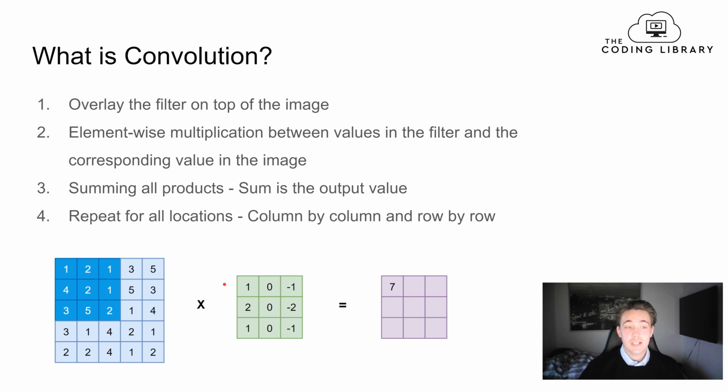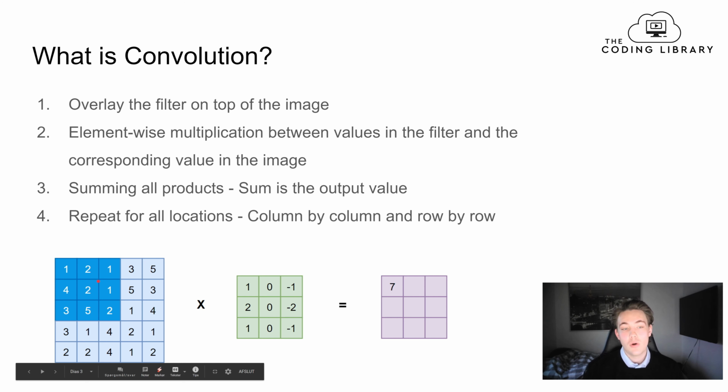The idea behind convolution is that we overlay the filter on top of the image. When we apply this filter on top of the image, we do element-wise multiplication between the values in the filter and the corresponding values in the image. So let's say we apply this filter on top of the image, then we'll multiply 1 by 1, and then the 0 by 2, and -1 by 1, and so on and so forth. Then we sum all the products of the element-wise multiplications, and this will be the sum of the output values.